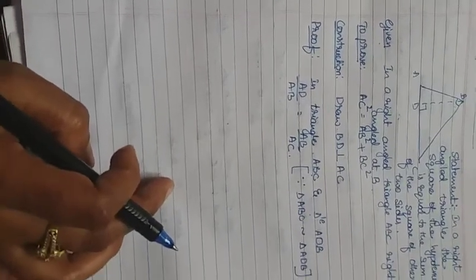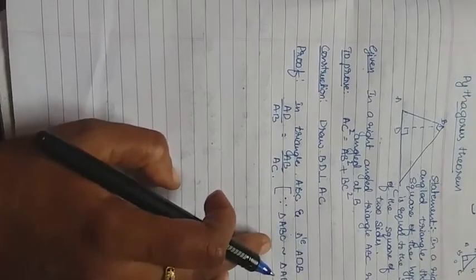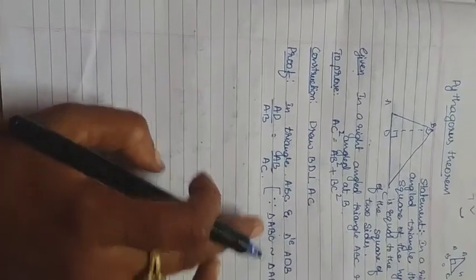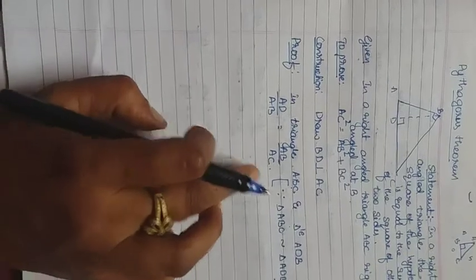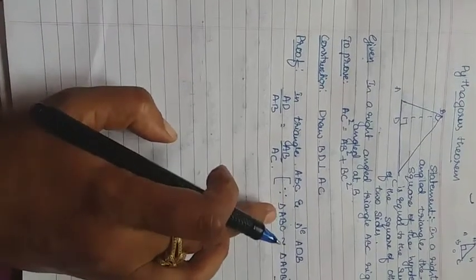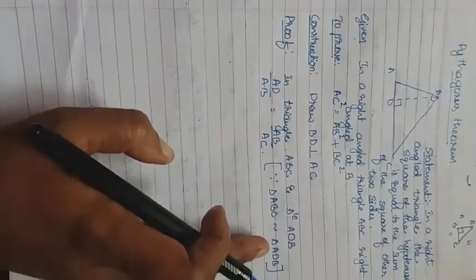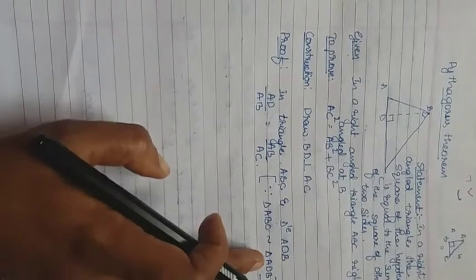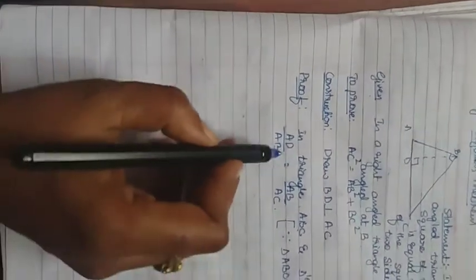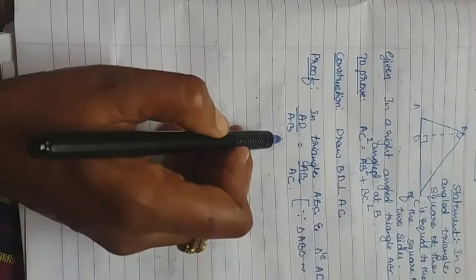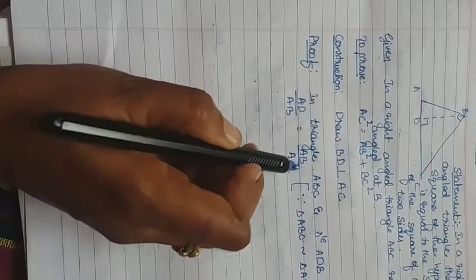If they are similar, we can take the ratio AD divided by AB equal to AB divided by AC, according to the BPT or AA similarity criteria. So that's why we can write AD divided by AB equal to AB divided by AC.